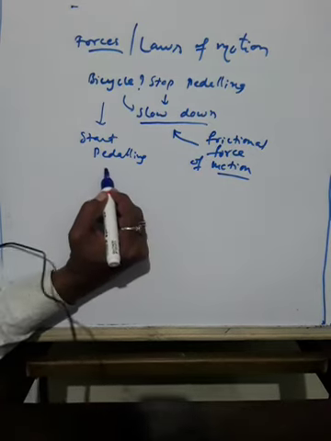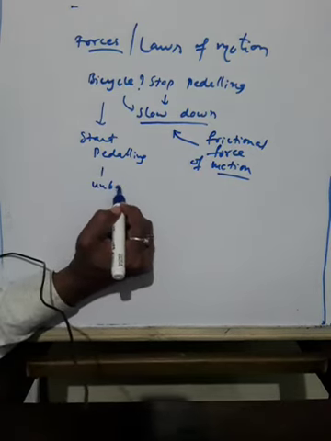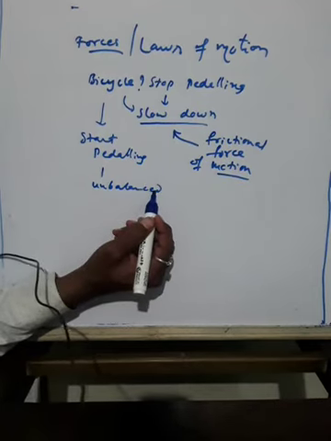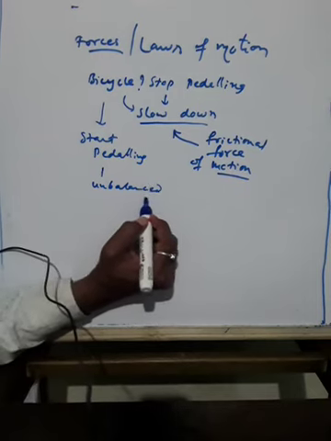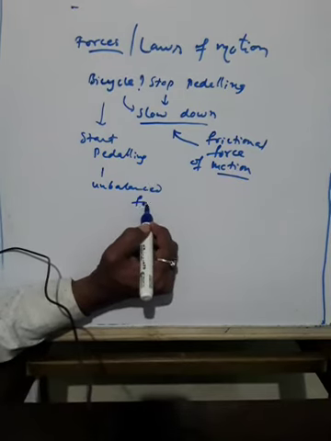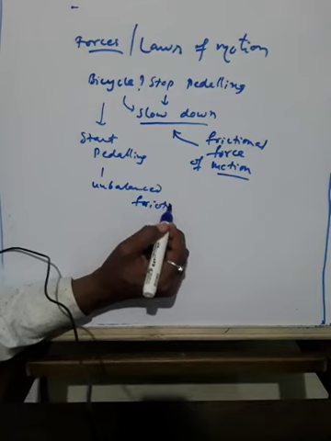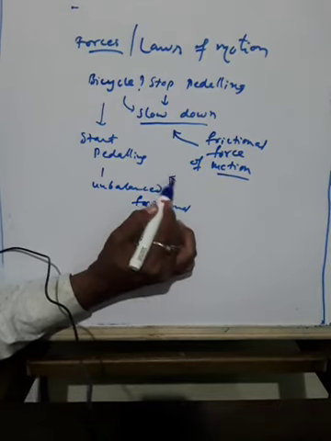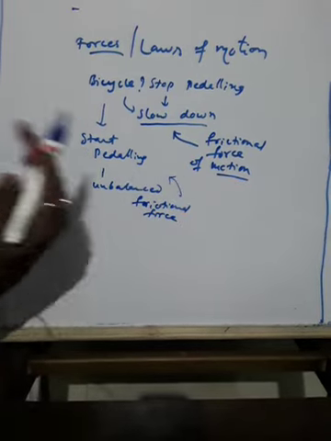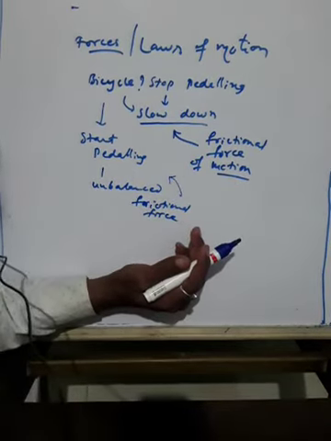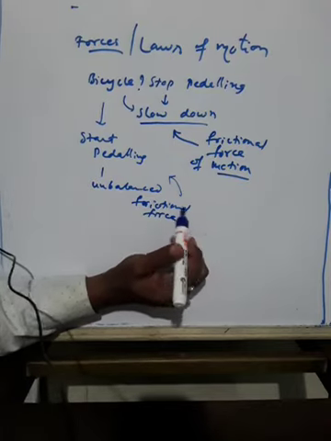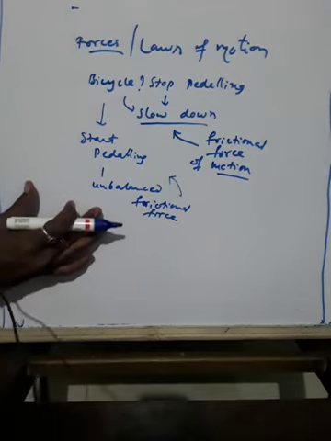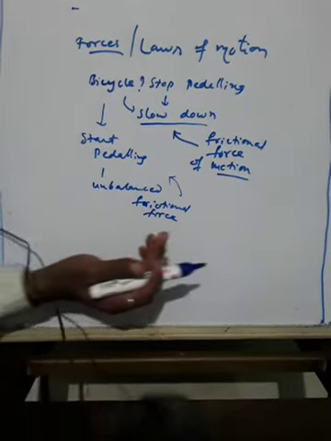Why? Because when you are pedaling, when you are increasing your speed, the frictional force becomes what? Less, and your pedaling force is more. So due to this reason, you feel that the cycle is under continuous application of unbalanced forces. So the cycle is continuously applying unbalanced force on the surface of the earth.